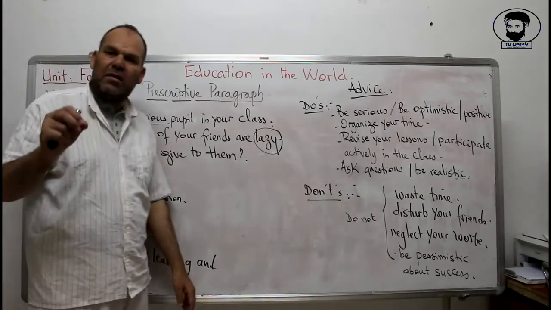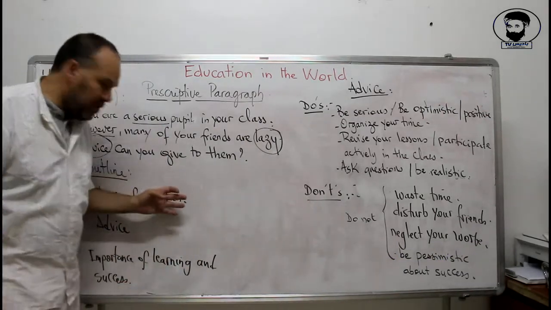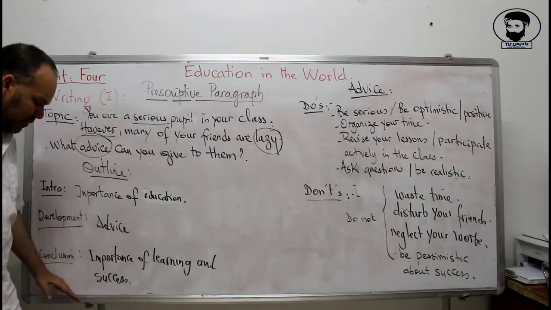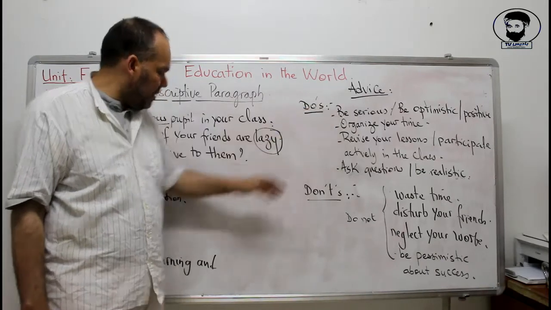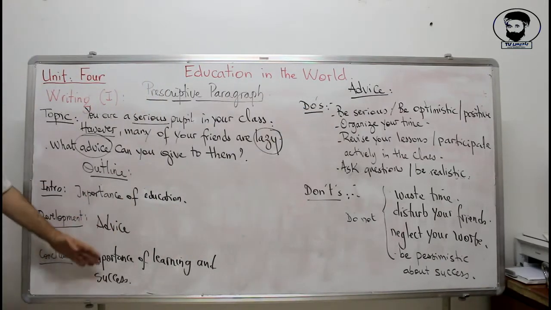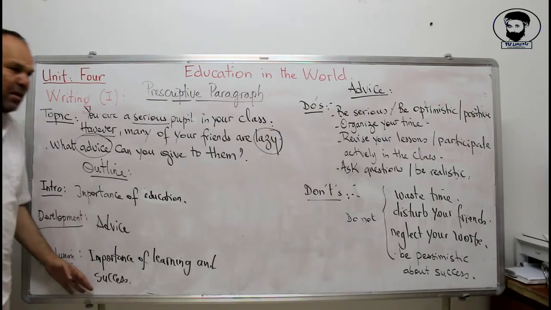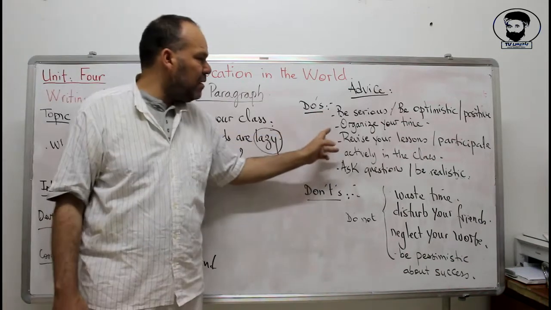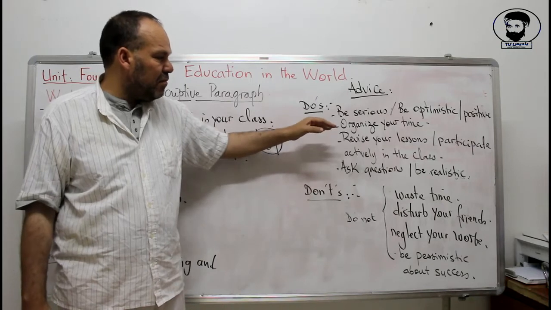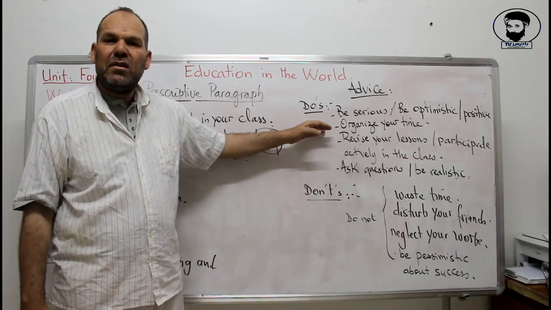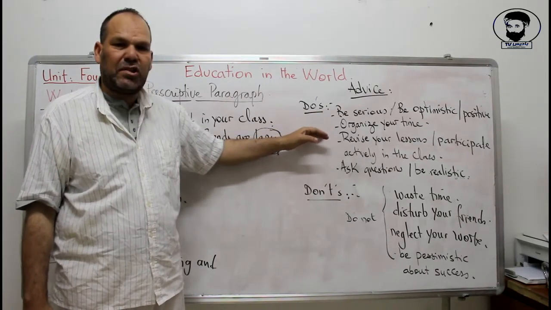Do not write an essay unless you are sure of the different steps you go through during the writing. So this is the main paragraphs you're going to use, and these are the main advice we're going to give to your friends about the best way to reach success at the end of the session.